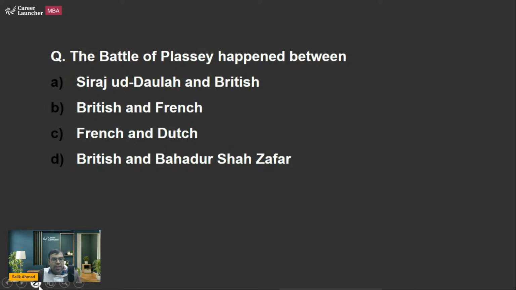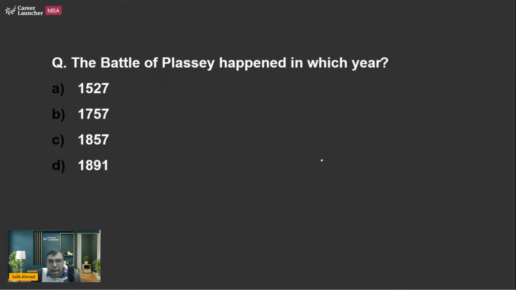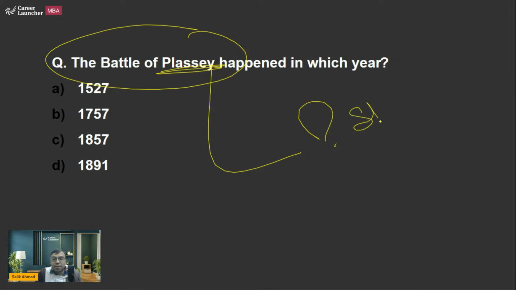Again, the Battle of Plassey, very interesting. It happened between which two kings? And you should know the answers. These are basic facts that are taught in school days as well. Sirajud-Dowlah versus the British, led by Robert Clive. And in which year did the Battle of Plassey happen? And Plassey is in which region, which state today? This also you should be knowing, I would say.